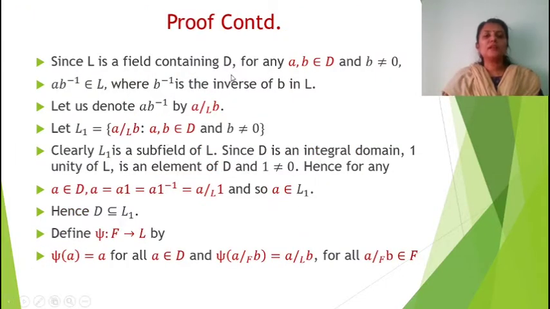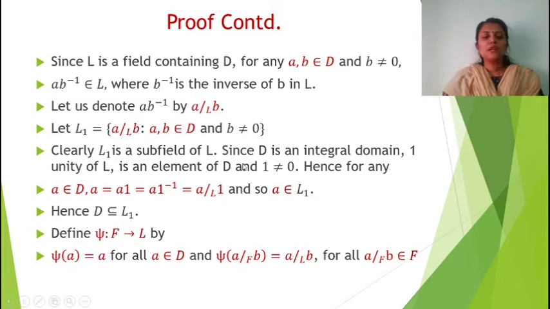Since L is a field containing D, for any a, b element of D and b not equal to 0, we have a b inverse is an element of L. L is a field, so the b inverse exists, so a b inverse is an element of L, where b inverse is the inverse of b in L. Now we can denote a b inverse by a/b in L and we can define a subset L1 of such a/b where a, b element of D and b not equal to 0. So clearly this will be a subfield of L.